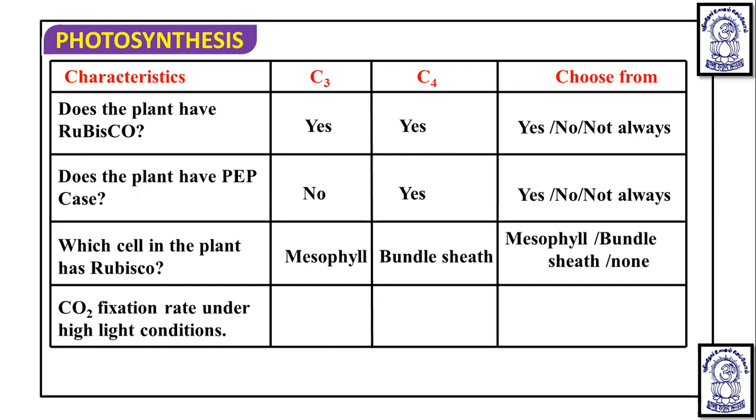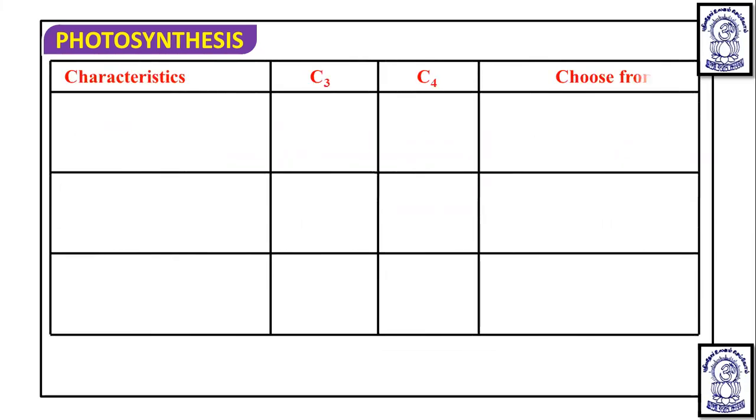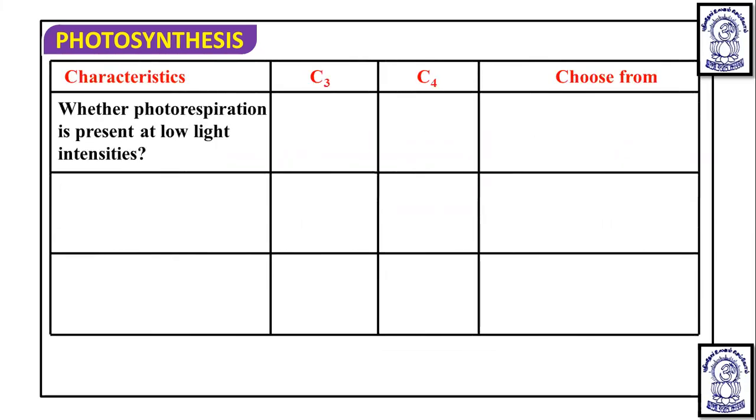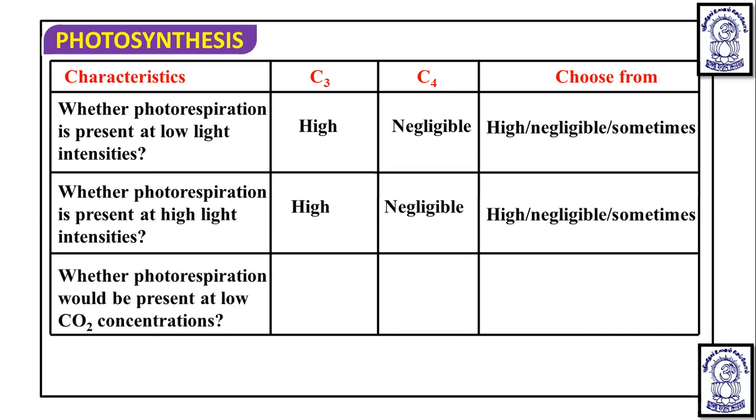CO2 fixation under high light intensity is medium in C3 plants, but C4 plants can tolerate high light intensity, so C4 plants survive at high light intensity. Next characteristic is whether photorespiration is present at low light intensity. Photorespiration can occur in C3 plants, but is negligible or absent in C4 plants. At high light intensity, it is present in C3 plants and negligible in C4 plants. So at low light or high light, photorespiration can occur in C3 plants.